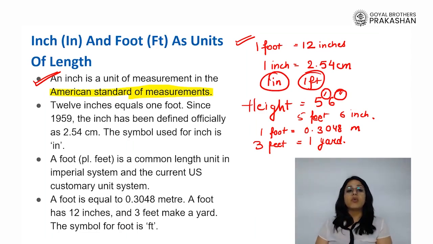So people, what did we understand? Though we have a standard system now, still locally, let's say in the UK and in the US, following the imperial system or US customary unit system, they still put into use the units for length as feet and inches, right?